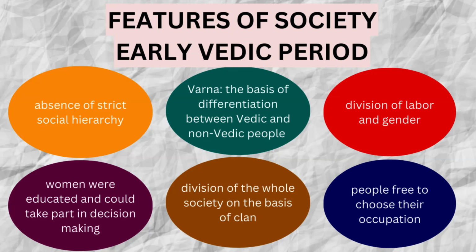In the tribal assemblies, the Vidhata, Samiti and Sabha, women took part because they also had roles to play in society. And the whole society was divided on the basis of the clan system, because the clan system is based on the family.